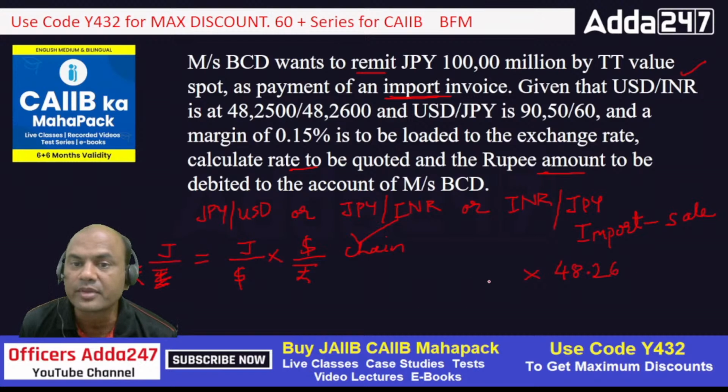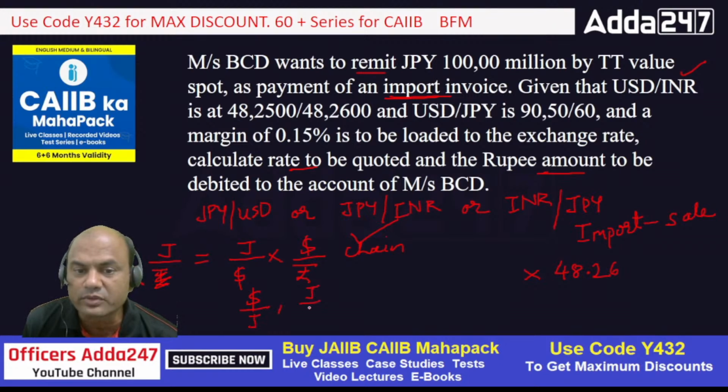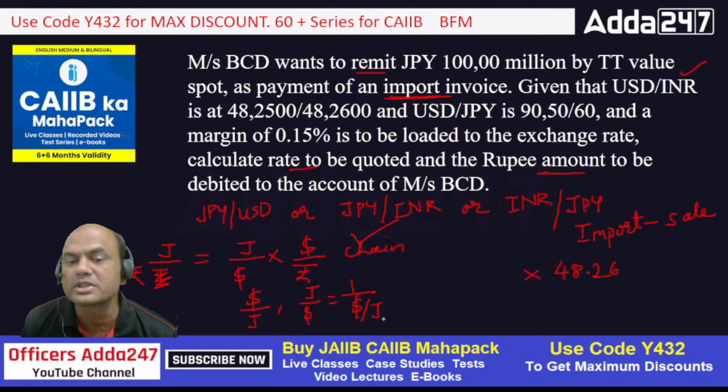So this much is the other side. But what do I want? JPY to dollar. But what is given? US dollar to JPY. Dollar to JPY is given, and I want JPY to dollar. This is what I want. So what should I do? I'll do this reverse, isn't it? So JPY to dollar equals 1 upon dollar to JPY. This is the way we do it.